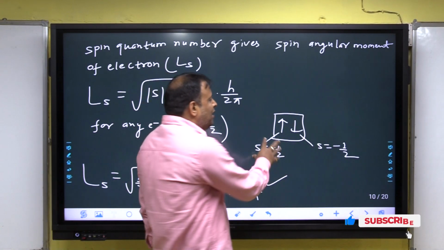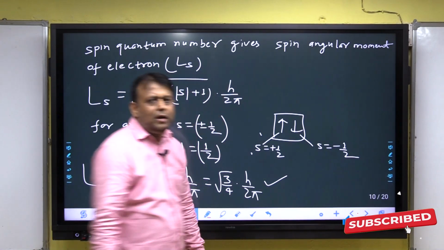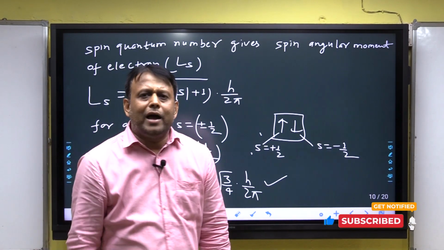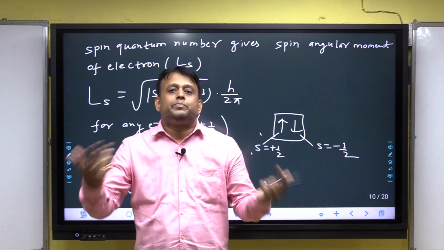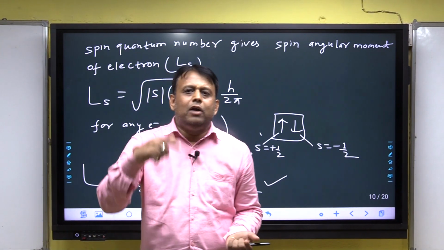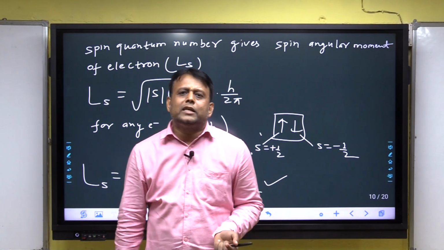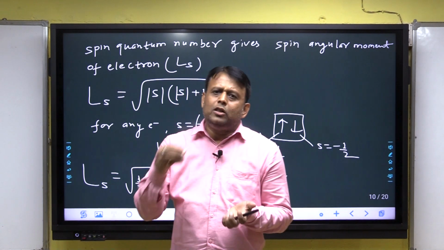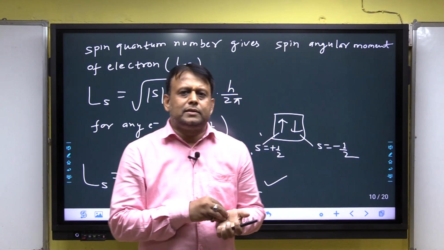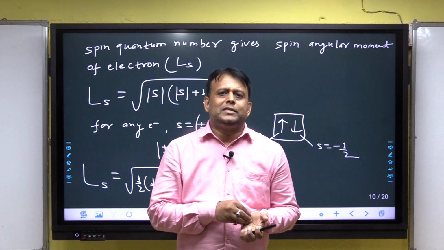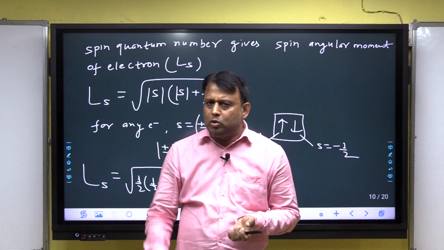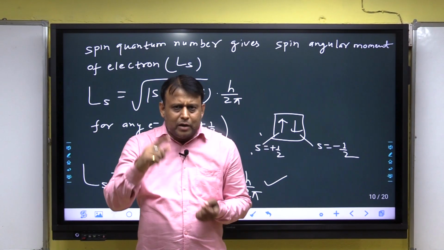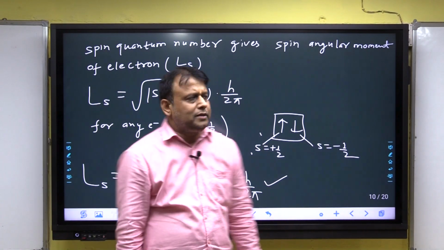Because in an atomic orbital, two electrons are never in the same spin; they are always in opposite spin. So when upward is plus half, downward must be minus half, and when upward is minus half, downward is plus half. I will discuss Pauli's exclusion principle in the next lecture. In an orbital, maximum two electrons; one electron may be present, but at most two.